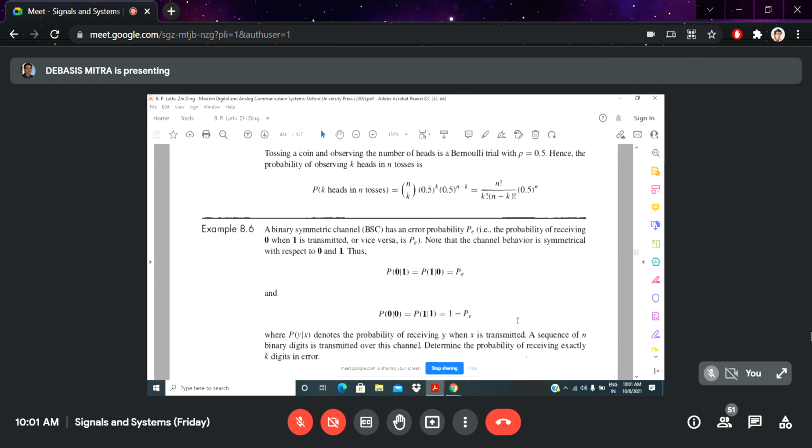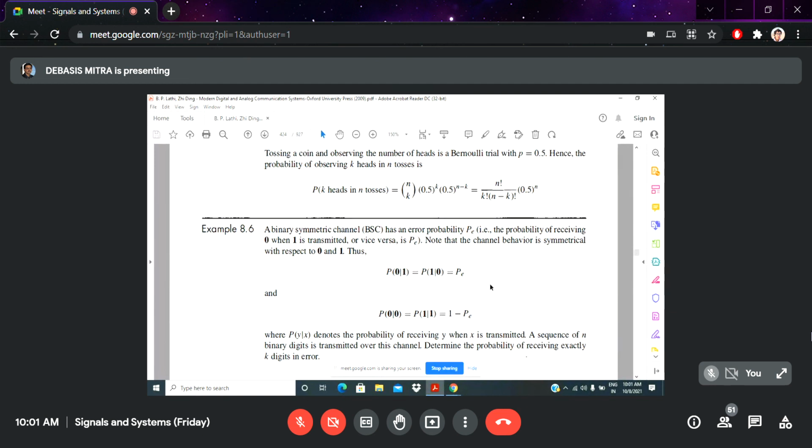So one particular problem here with respect to a communication system: a system is a particular channel and you're transmitting 0 and 1, a binary system. Obviously 1 and 0 will be your outcome, either 1 you are getting or 0. So the probability of receiving 1 or 0, that is the question of a particular digital system or binary system, that how many 0s and how many 1s will be coming out.